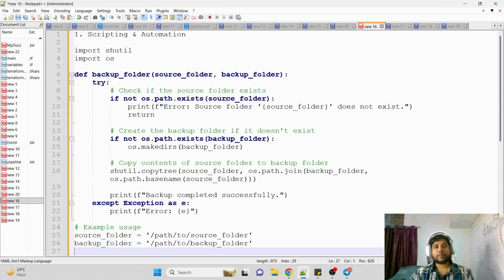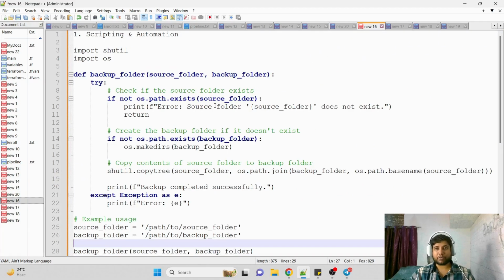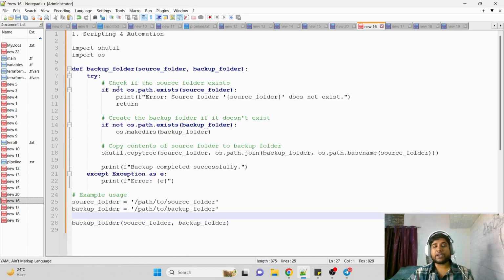The first example I wanted to explain is scripting and automation. As of now, some of you already know we use shell scripts to automate things. One of the most common tasks we perform as a DevOps engineer in corporate companies is taking backup of folders. There are certain folders which contain complete data, and to make sure we take backup in case of any disaster, we write a shell script which automatically runs at a specific interval of time and takes a backup of that folder or file. The same automation and scripting we can do using Python.